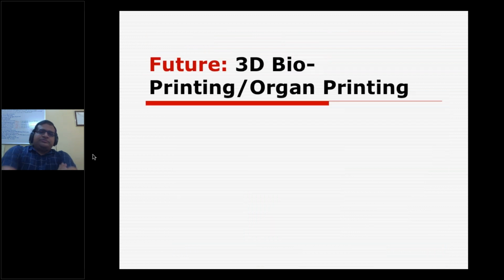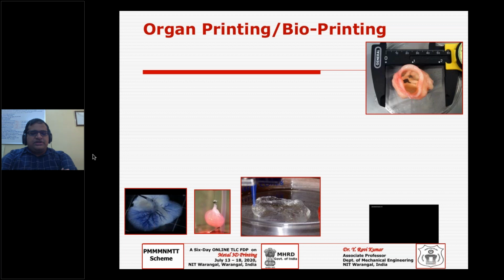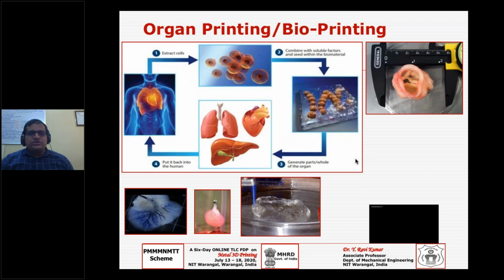So let me conclude my presentation with the future direction of 3D printing, or bioprinting, or organ printing. So what is bioprinting all about? Can you print heart valves, or the kidneys, or the bladder? This is the bladder and this is the kidney, right? So on and so forth. Can you print these complex organs? The answer is yes, people are able to print them. So how do they do it?